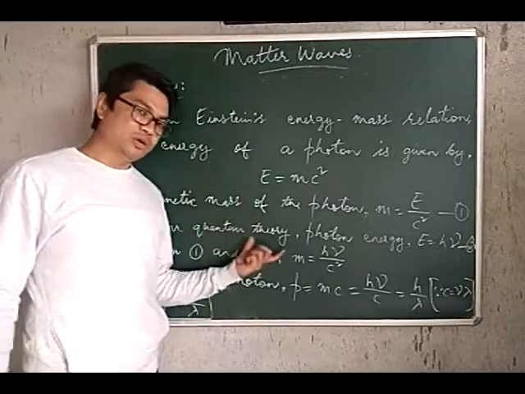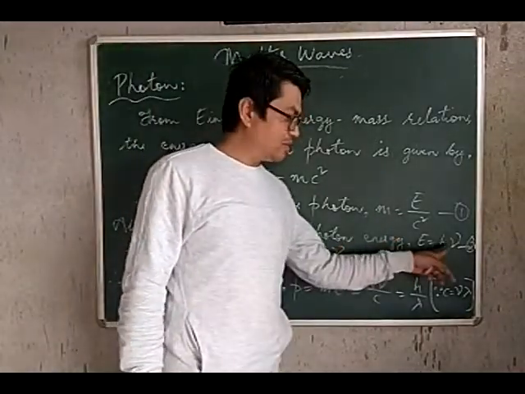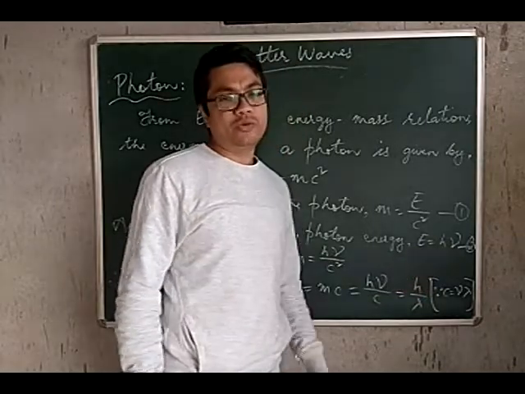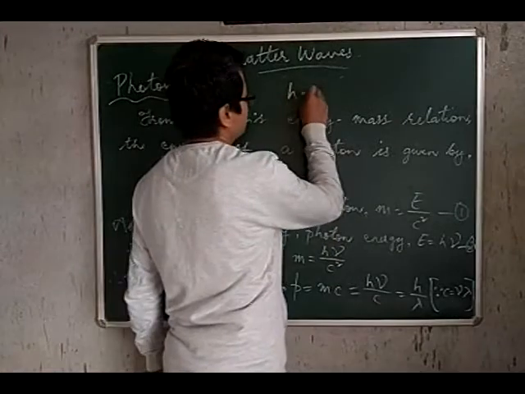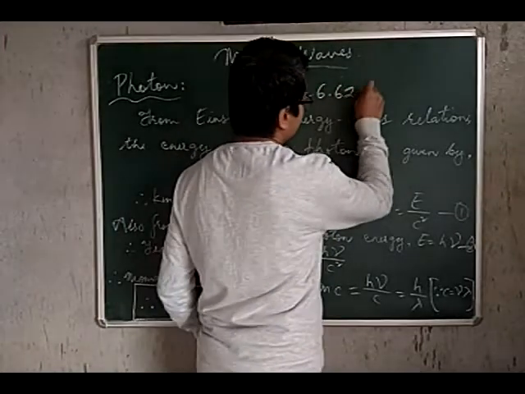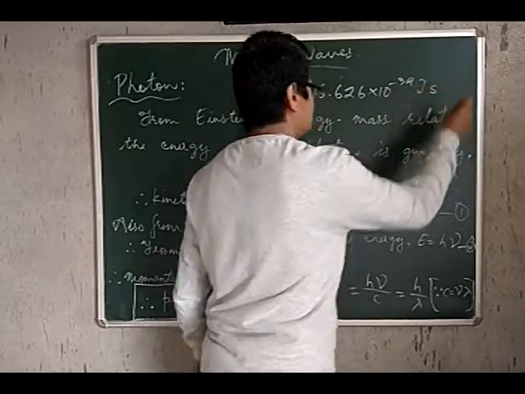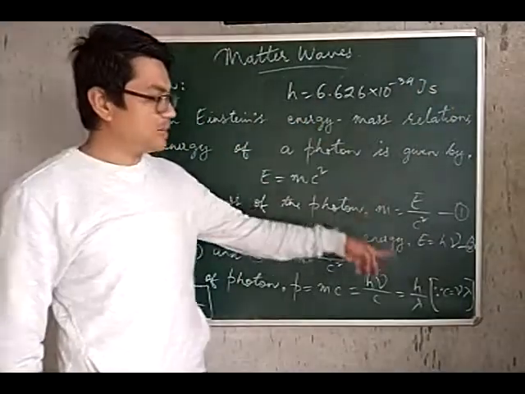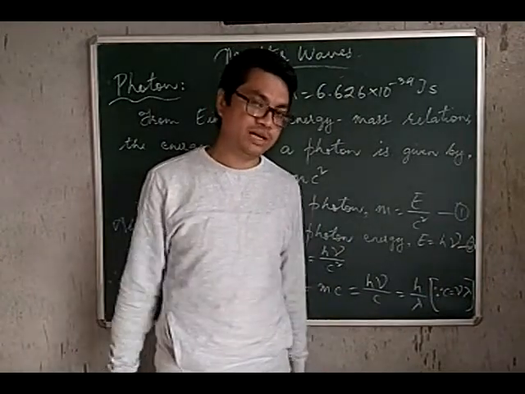Also, from Planck's quantum theory, the energy of a photon is given by E equals h nu, where h of course is Planck's constant, having the value 6.626 into 10 to the power minus 34 joule second. So h is Planck's constant and nu is the frequency of the photon or frequency of light.